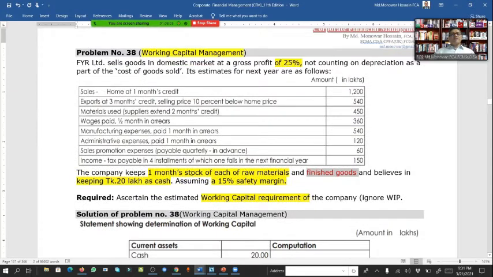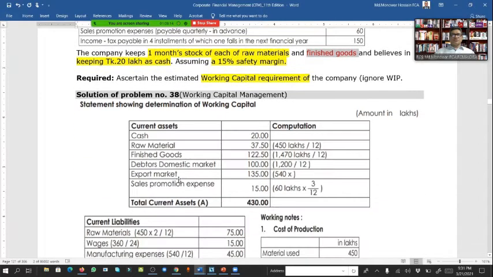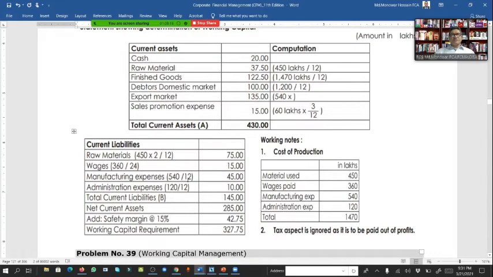And also manufacturing expense is 1 month in arrears, administrative expense also 1 month in arrears. So 540 and 120 here. 540 divided by 12 equals 45 and 120 divided by 12 equals 10. So the total liability here is 145. And the net current asset is current asset 430 minus 145, then we get 285.